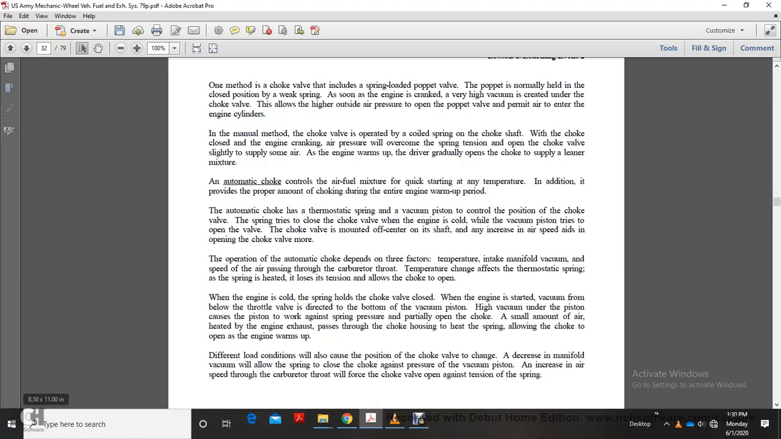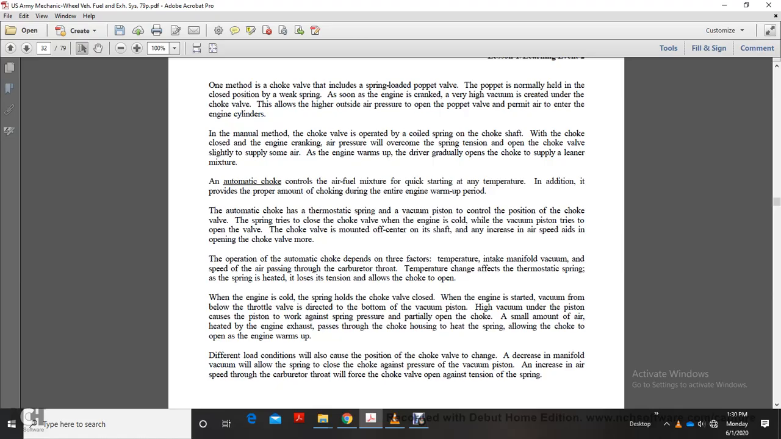In the second method, the choke valve is operated with a coil spring on the choke shaft. The choke is closed when cranking the engine. Air pressure will overcome the spring tension, opening the choke valve slowly and supplying some air. As the engine warms up, the driver gradually opens the choke to supply a leaner mixture. The automatic choke controls the air-fuel mixture for quick starting at any temperature.